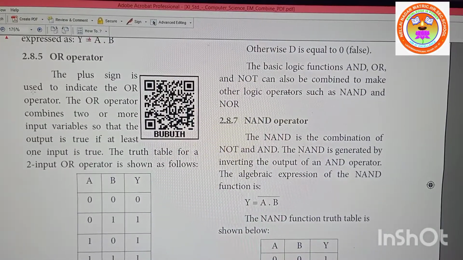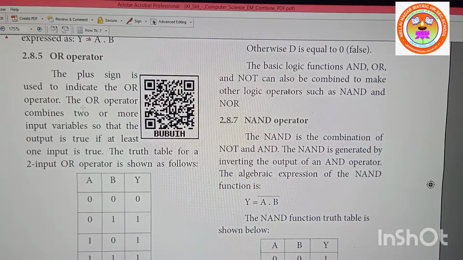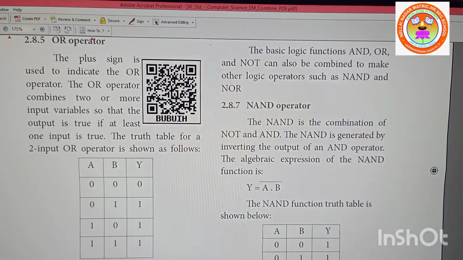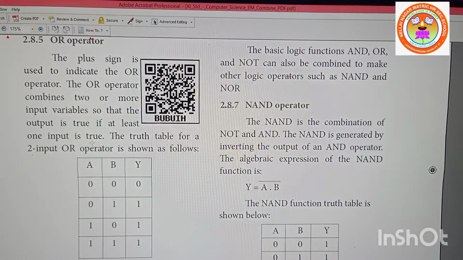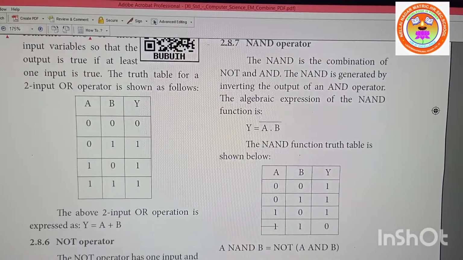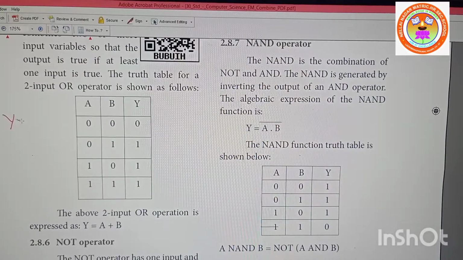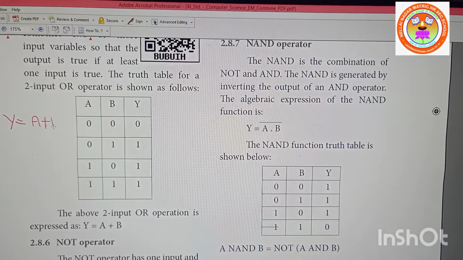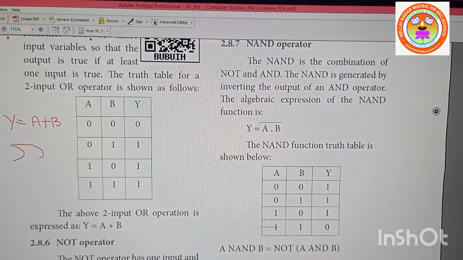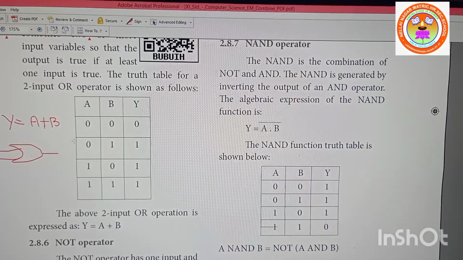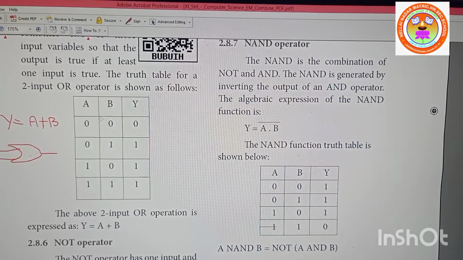OR operator. The plus sign is used to indicate the OR operator. The OR operator combines two or more input variables so that the output is true if at least one input is true. The truth table for the two input OR operator is shown below. Same thing, you just keep it in mind, A plus B. This is the equation, right? And the symbol for the OR operator is this. This is the component.